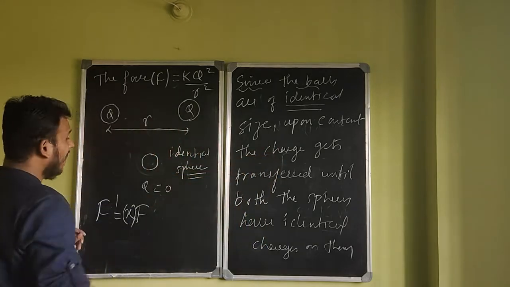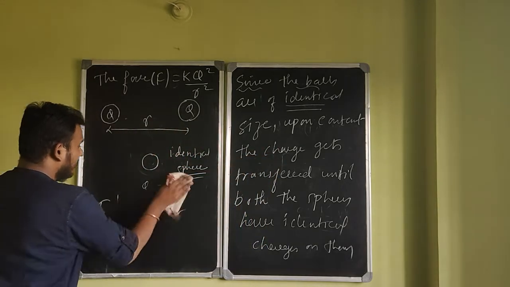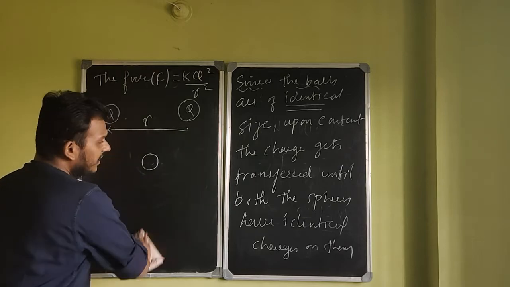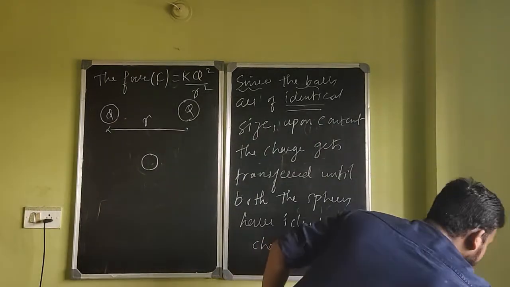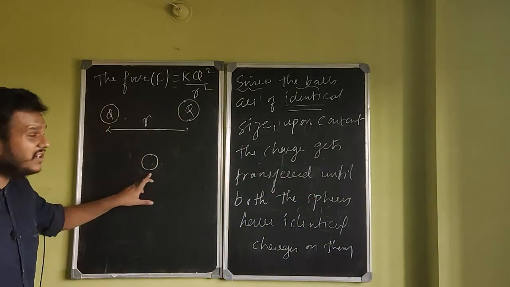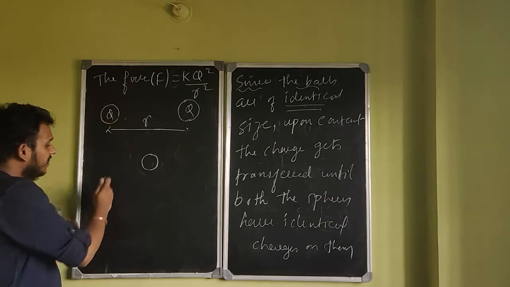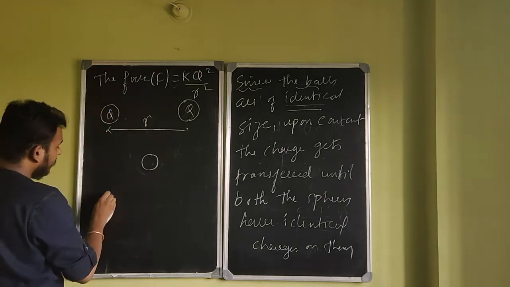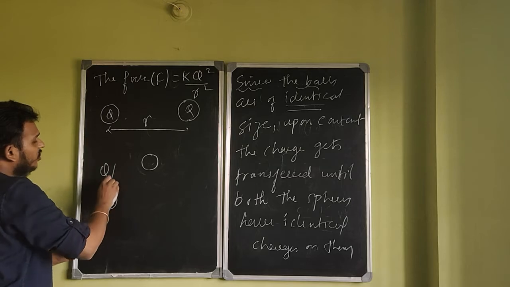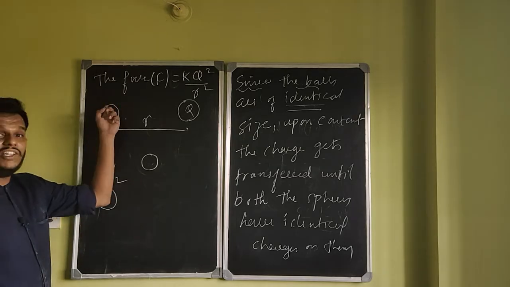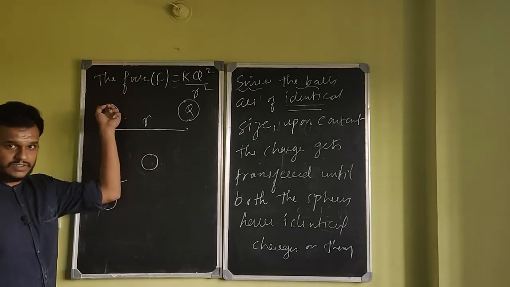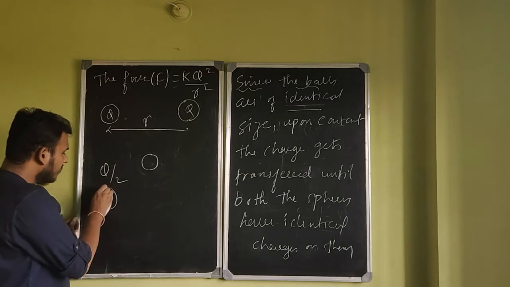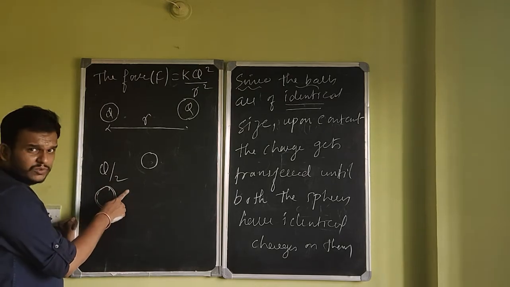So focus on that. Now when you bring an uncharged sphere in contact with this, the new charge on this sphere will be q by 2, because out of this q, half goes to this, half goes to this. So this sphere's final charge will be q by 2.